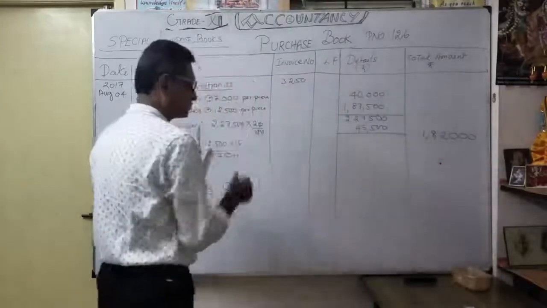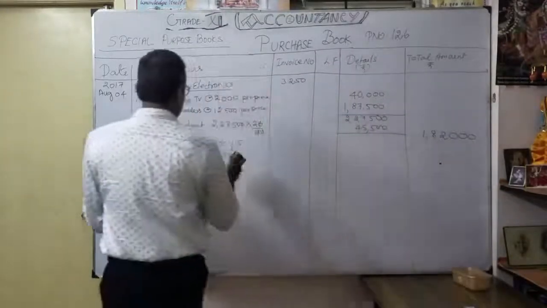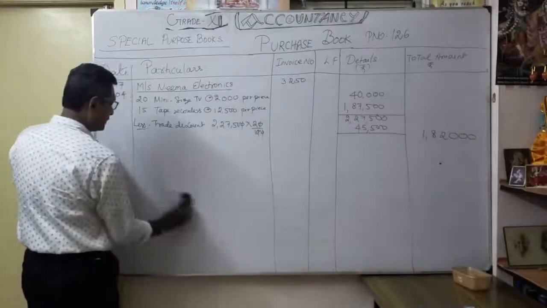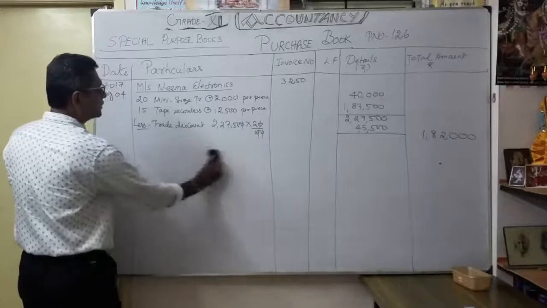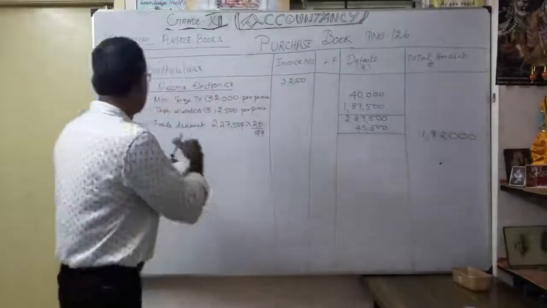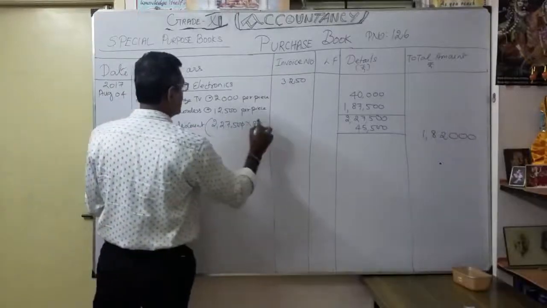You understood now? Now this one we purchased. So multiplication and calculation of the discount is very, very important. So you should be very careful. You can write the discount here itself. You can do it like this also.